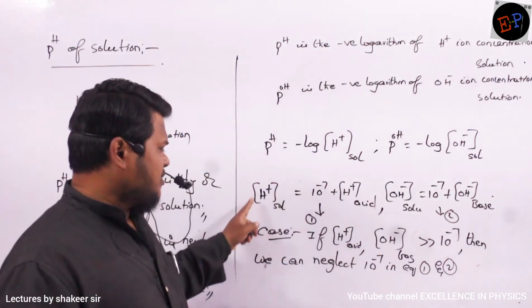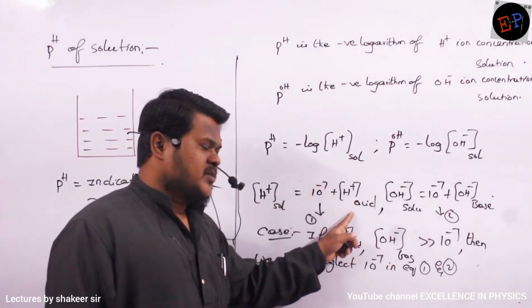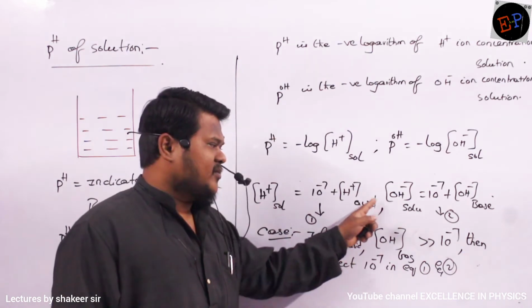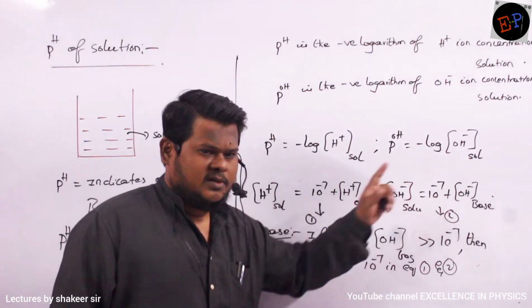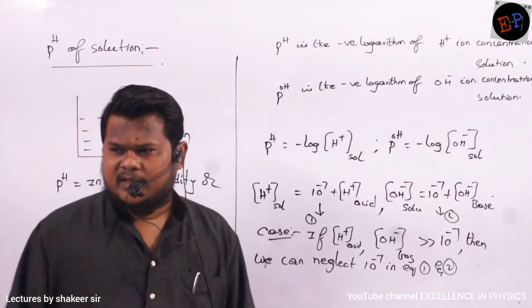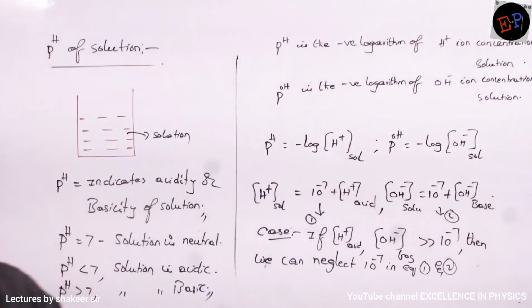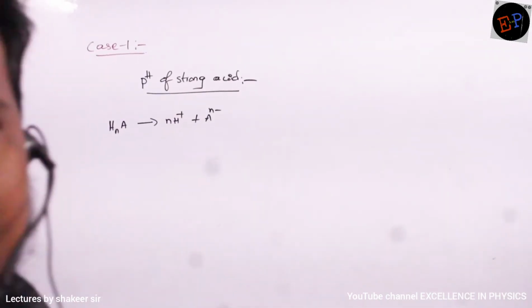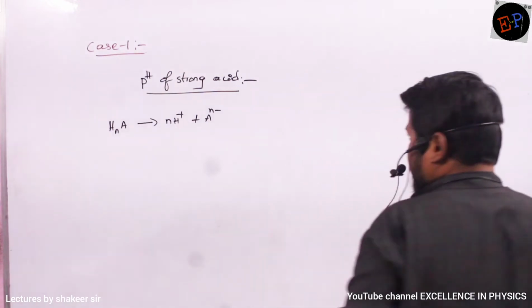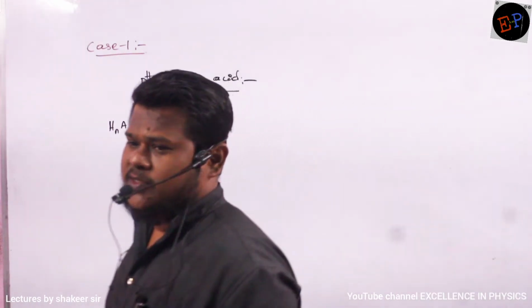So directly you can write that the H plus ion of the solution is nothing but the H plus ion of the acid. Similarly, the OH minus ion of the solution is equal to the OH minus ion of the base. We can write like this. Are you able to understand? Make a note. Okay, so let us see case number 1 in the calculation of pH and pOH values.